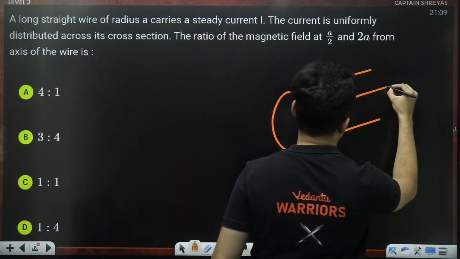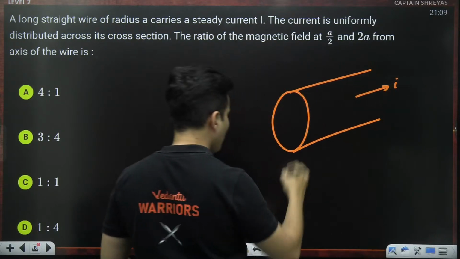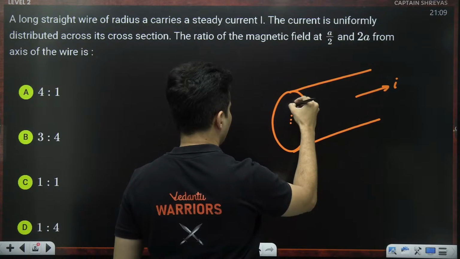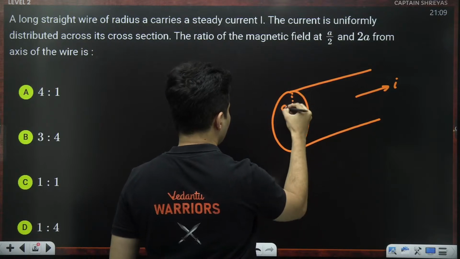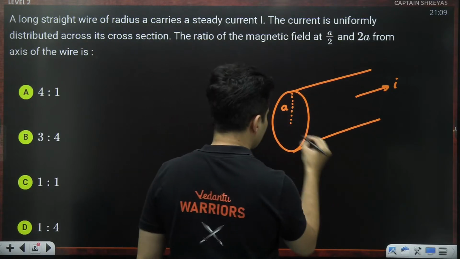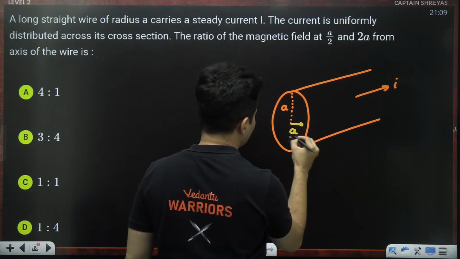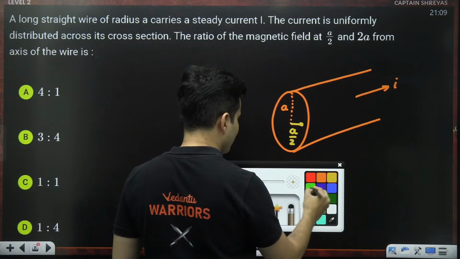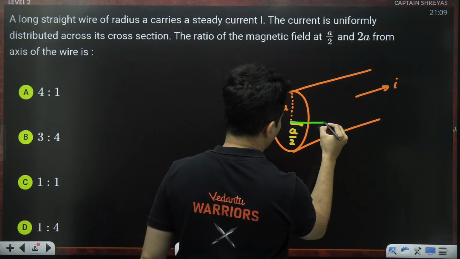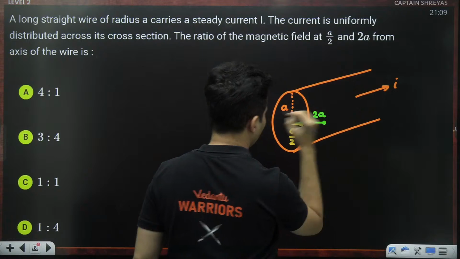This is your wire which is carrying some current, and the radius of that wire is A. You have been asked two things: the magnetic field at this point at a distance of A/2 versus the magnetic field at a point outside which is at a distance of 2A.